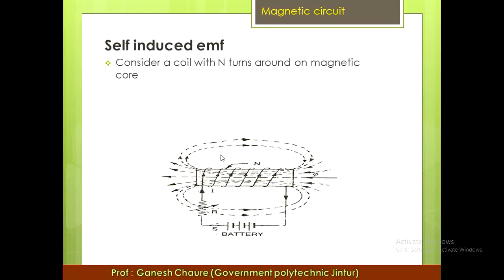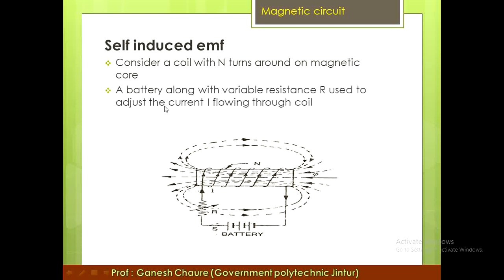So there are two types of statically induced EMF, that is the self-induced EMF and the mutually induced EMF. First we will see the self-induced EMF. Consider a coil having n number of turns around a magnetic core. See here in this figure, a coil having n number of turns is wound around a magnetic core. A battery along with resistance R is used to adjust the current flowing through the coil.